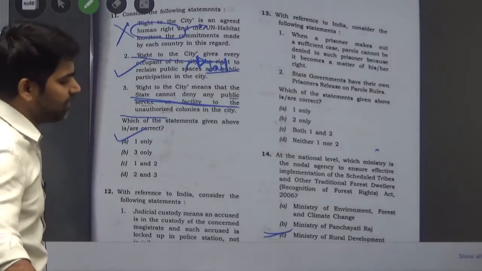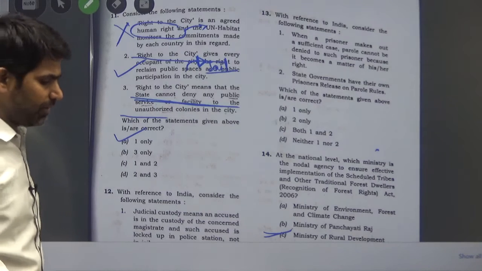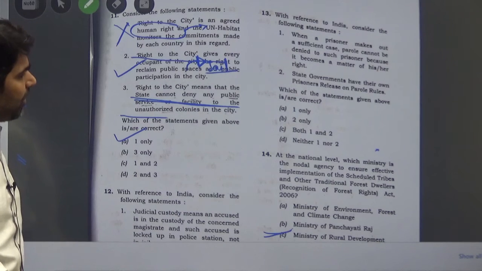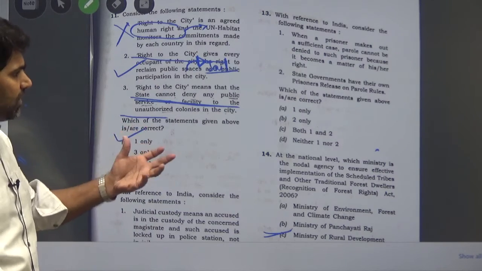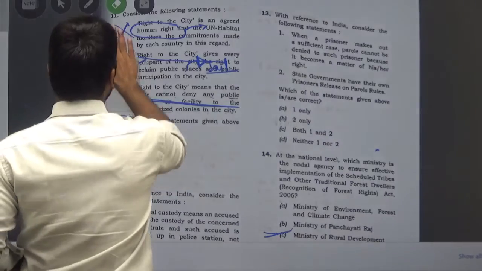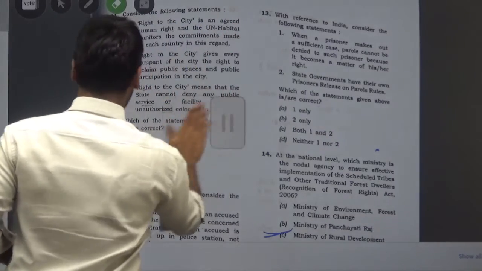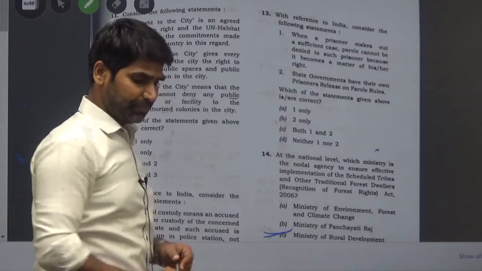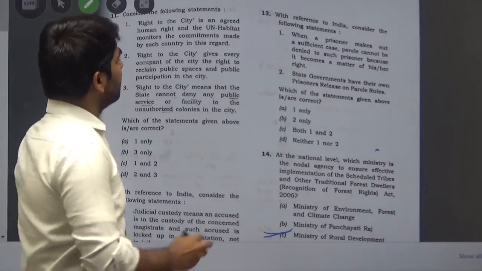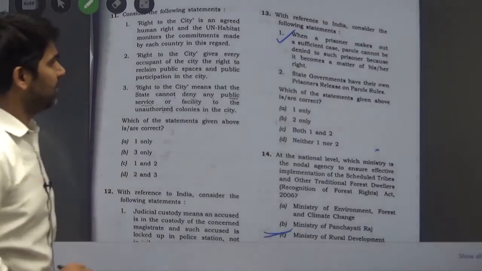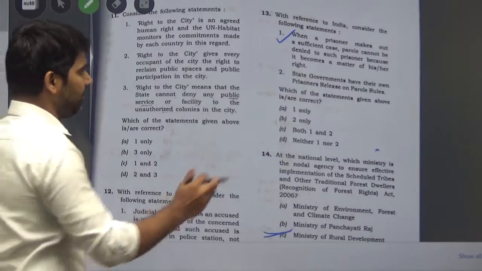The first statement is, when a prisoner makes out a sufficient case, parole cannot be denied to such prisoner because it becomes a matter of his or her right. Yes, a state cannot deny parole arbitrarily. So we can take this statement as the right one. Parole cannot be denied.